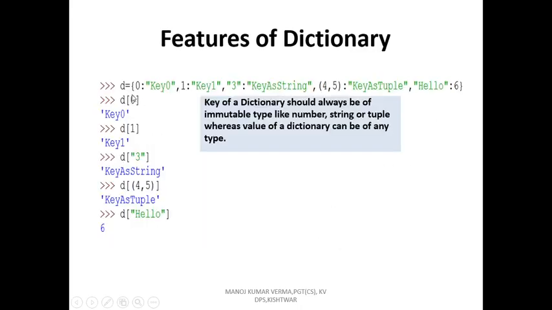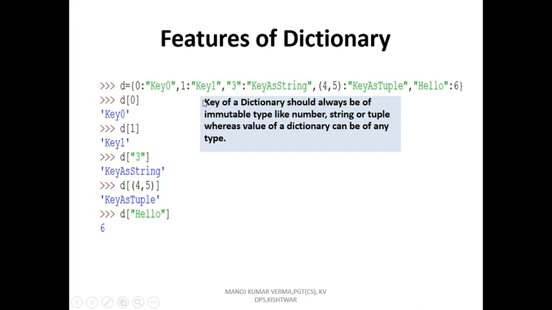Feature of dictionary, look here. D equal to 0, 1, 3, 4, 5 like that. So here 0, 1, 3, 4, 5 are all the keys, and the values are: key 0, key 1, key as string, key as tuple and 6.